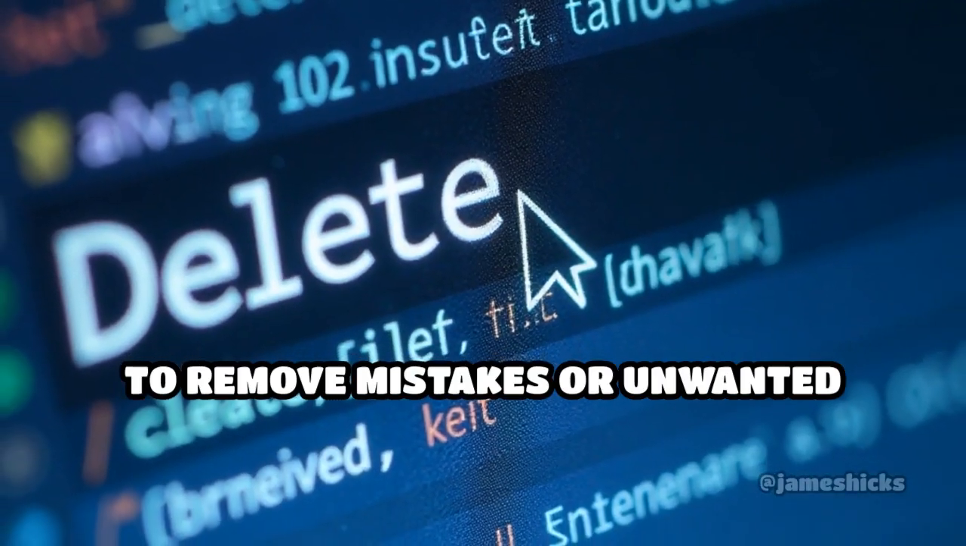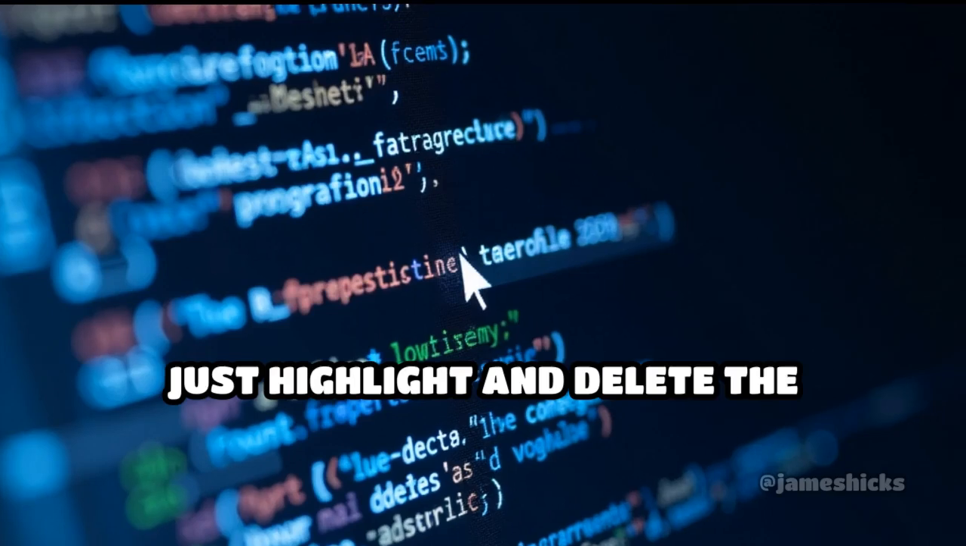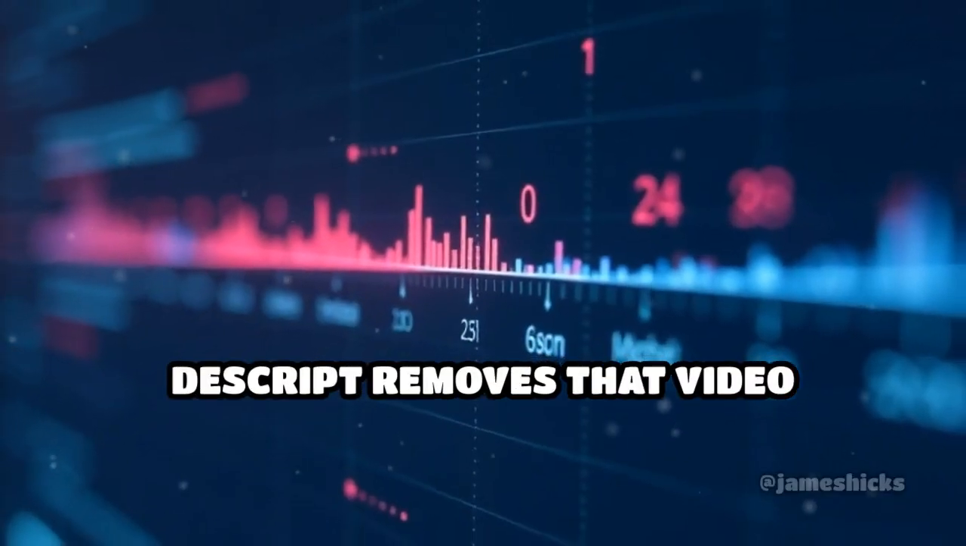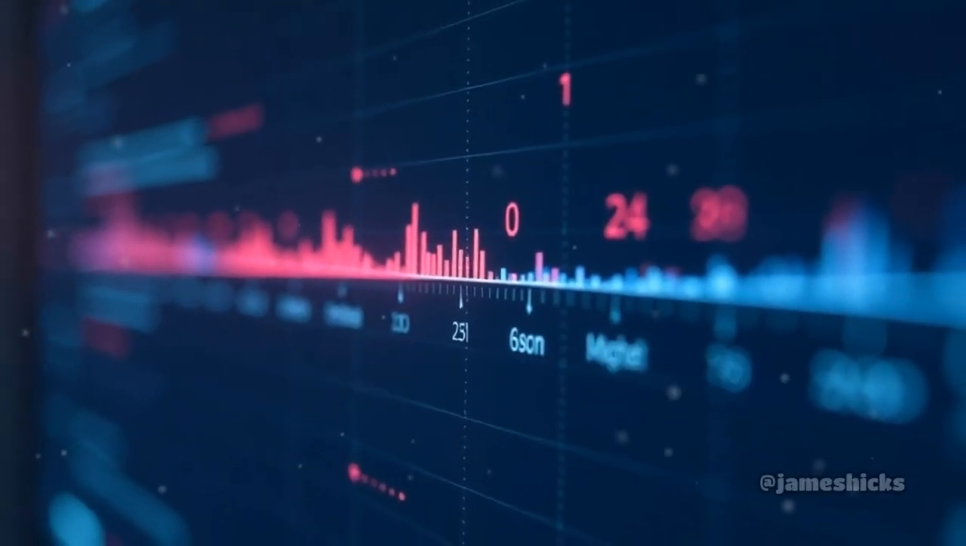To remove mistakes or unwanted sections, just highlight and delete the corresponding words in the transcript. Instantly, Descript removes that video segment from your timeline.